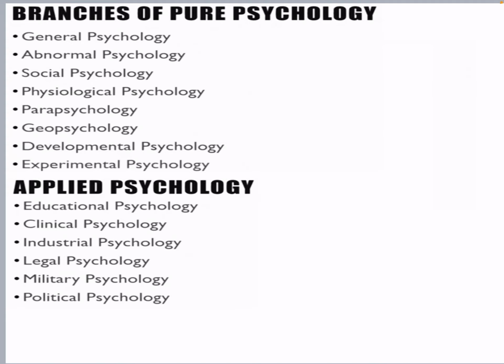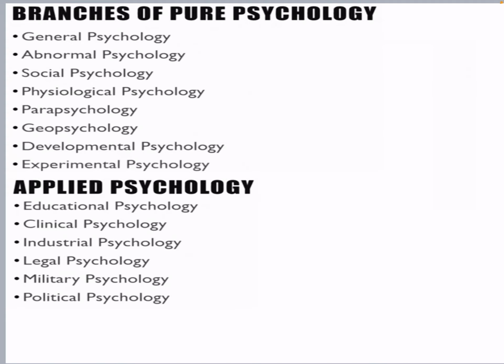then that also changes your behavior. Then developmental psychology is all about age, like adolescents have some psychological needs, children have some other psychological needs, the young have some other psychological needs, old age people have some other psychological needs. That is developmental psychology. Experimental psychology is all about using experiments to identify your behavior, like using some psychological instruments and tools. That is all experimental psychology.